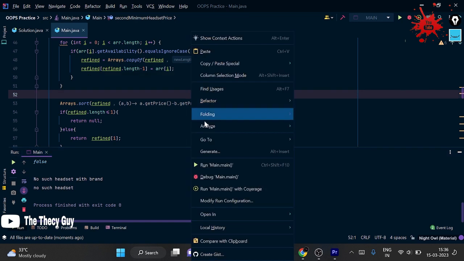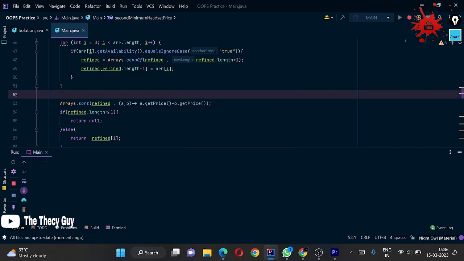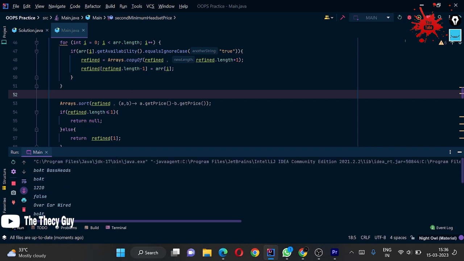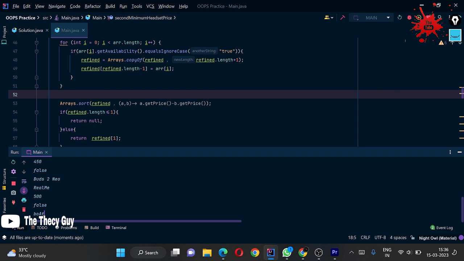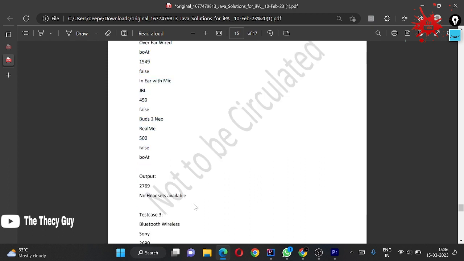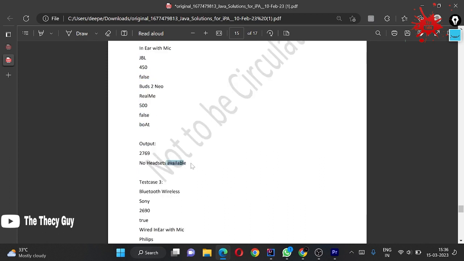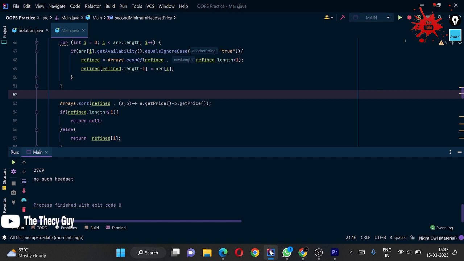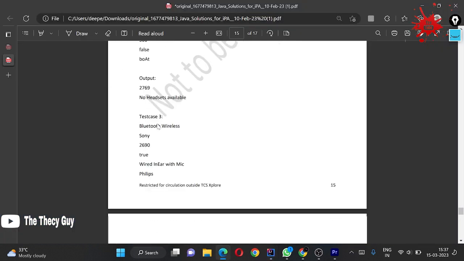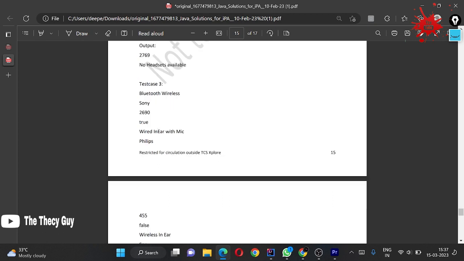So this time we carefully run this. Now let's check if we have missed anything. No, we have not missed anything. Let's run. Okay, so now we got our answer 2769 and no such headset is present. Sometimes what happens, here it is printing available and we are printing headset. Sometimes when I copy, the space is also copied, and this time the mistype error happens.